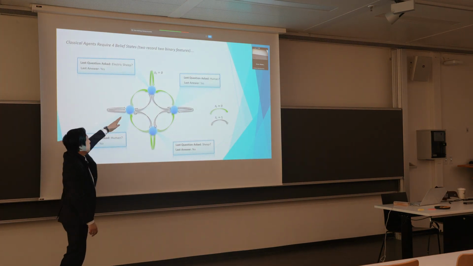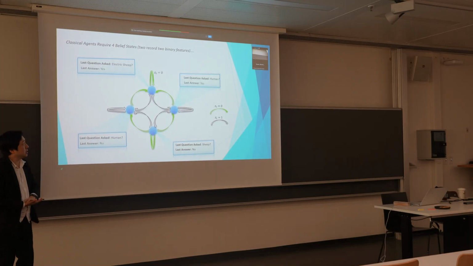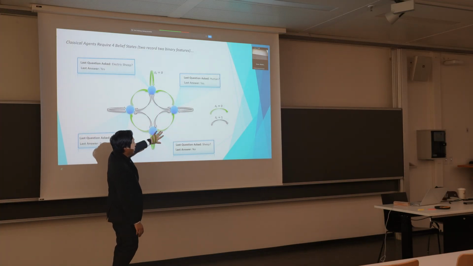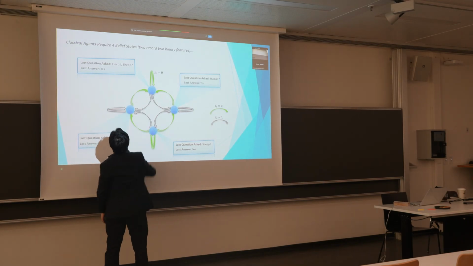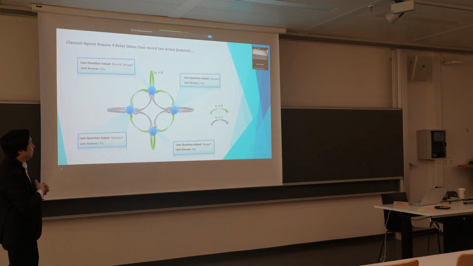And each one of these basically corresponds to a combination of which question was asked and what was the last answer. Here I've color-coded the inputs. So the green inputs are the first question and the gray inputs are the second question. So you can see, over here up top, that corresponds to the last question asked being, do you like sheep? And the answer that the agent gave was yes.